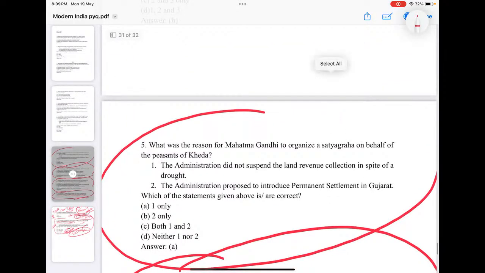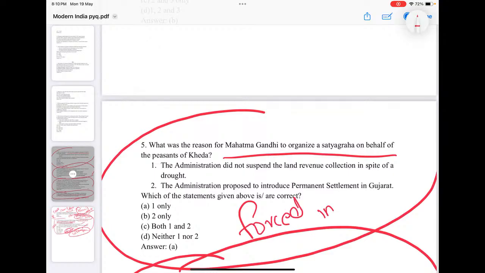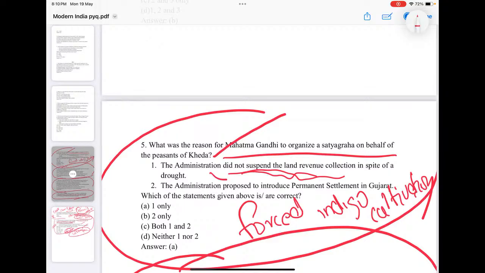There is a question, look into the question. We know that after Gandhiji's return, Gandhiji was engaged in three localized satyagrahas: Champaran, Kheda, and the Ahmedabad mill strike. Coming to Kheda Satyagraha, what was the central reason behind it? Champaran was a fight against forced indigo cultivation. Similarly, Kheda Satyagraha was because the administration did not suspend land revenue collection in spite of drought.